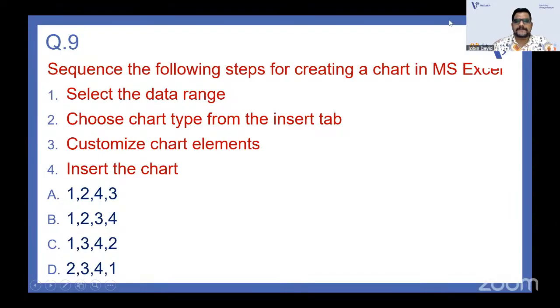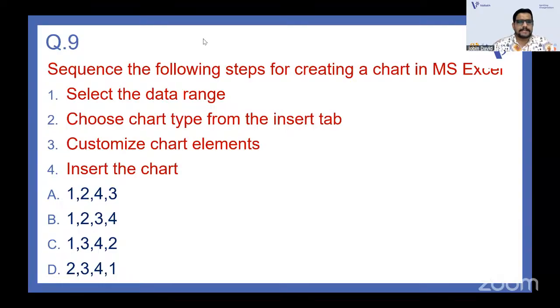Sequence the following steps for creating a chart in MS Excel. Good. You want to create a chart in MS Excel, and which are the steps that you want to follow? These types of questions can also be asked. So you should have an in-depth idea of all these important software, like MS Word, MS Excel, MS PowerPoint. PowerPoint, Excel, and Word are very important. When you prepare for NET, an assistant professor should know all these things.